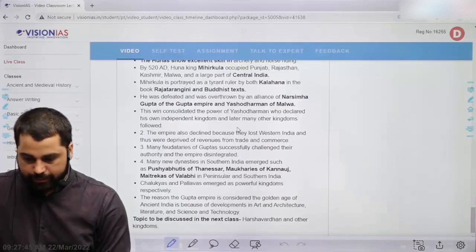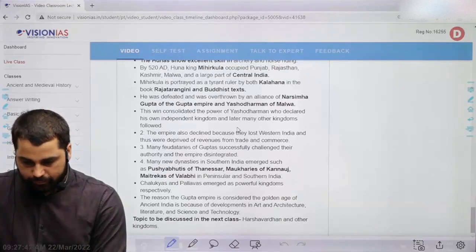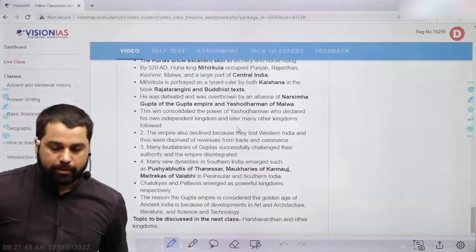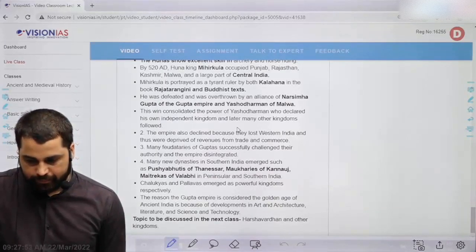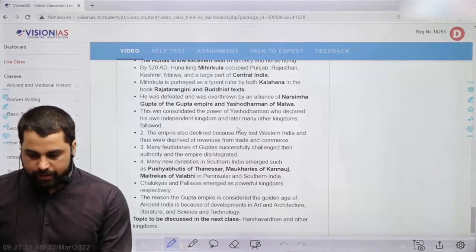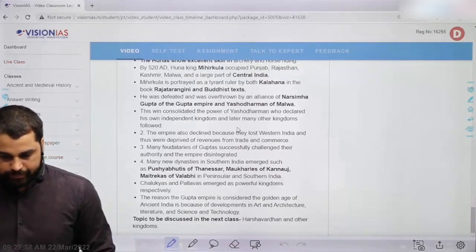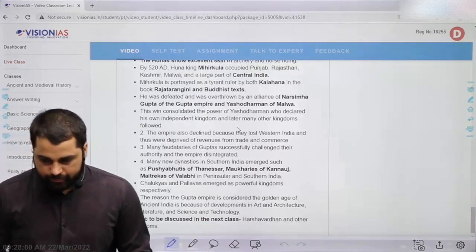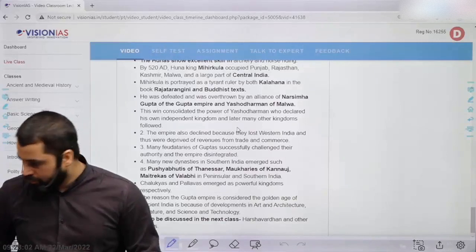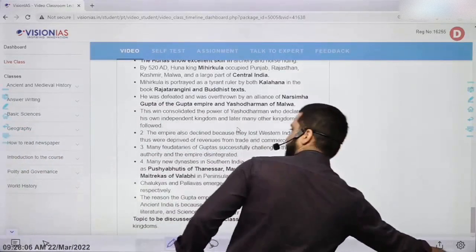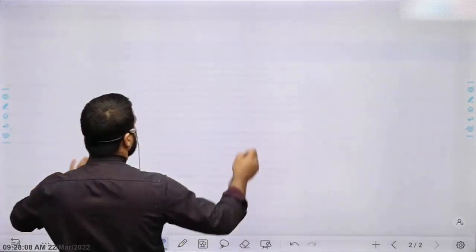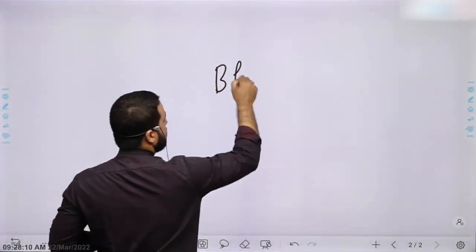Administration of Gupta Empire. The empire was divided into provinces which were called bhuktis.